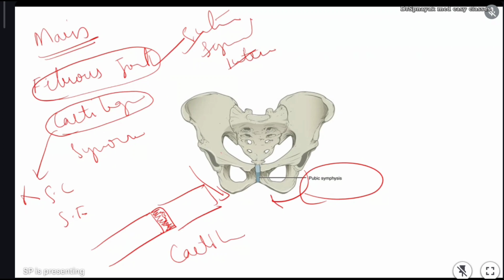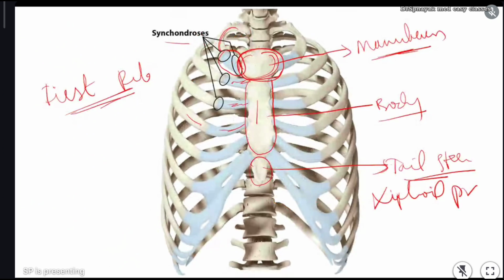So second one is done. In cartilaginous joint, it is very simple. Both the bones, or two or three bones, are interlinked together with the help of cartilage. That is called cartilaginous joint. In that, as the first example, you have to write the joint between first rib and manubrium of sternum.